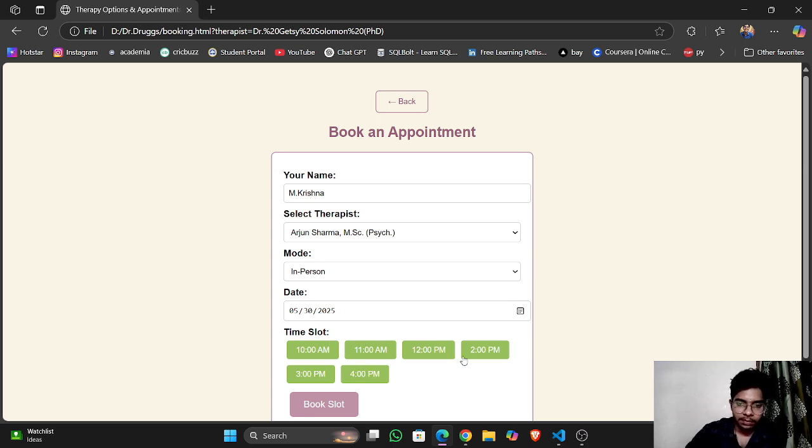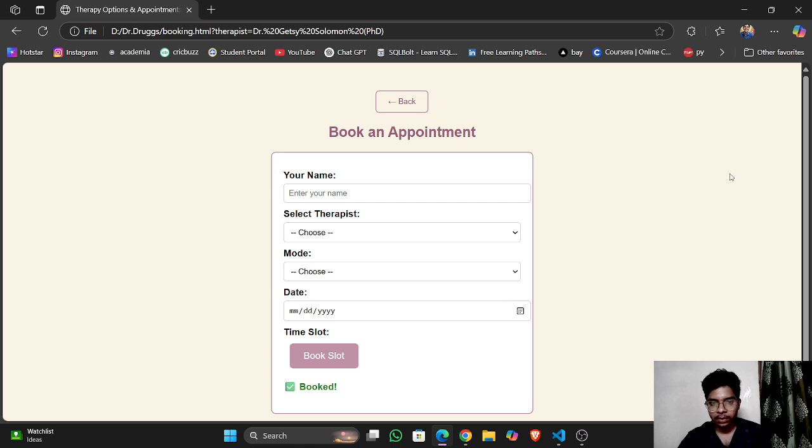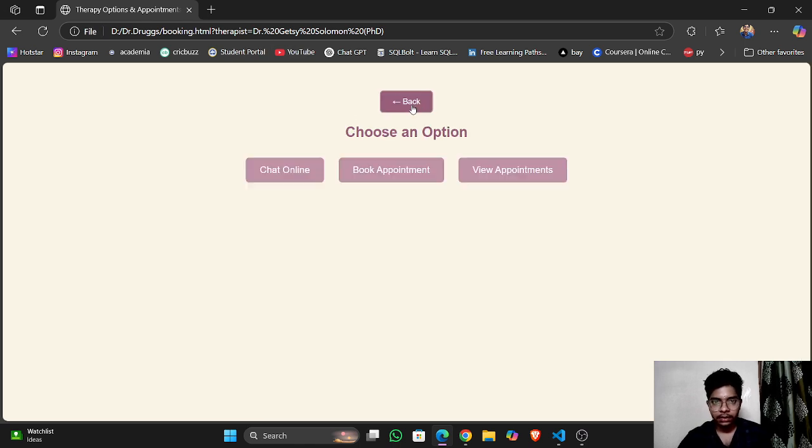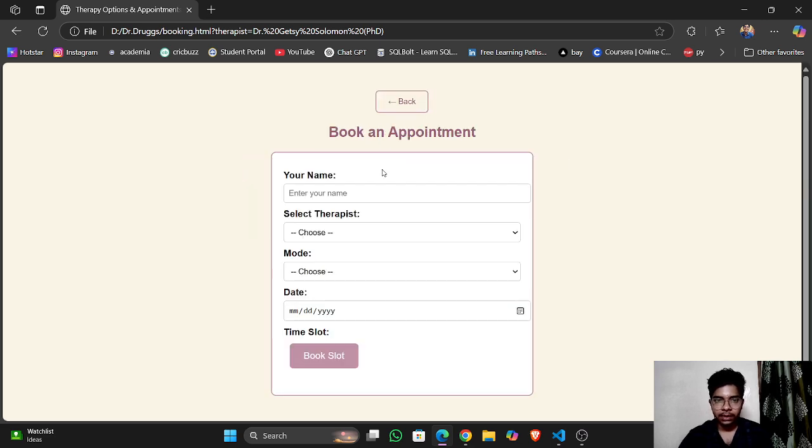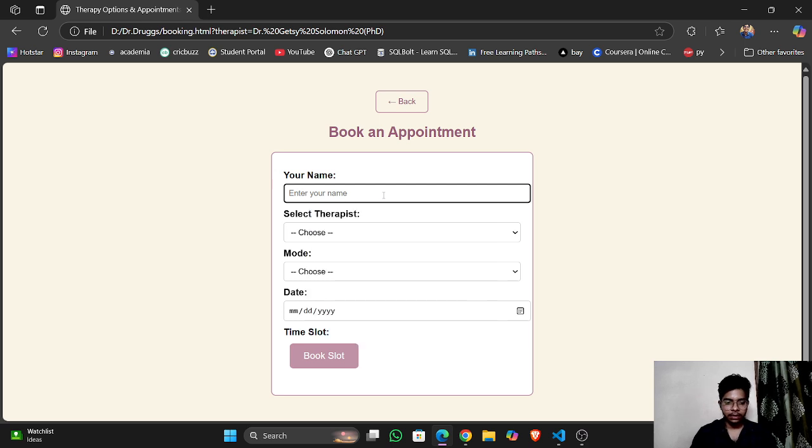So let's book this at 2 p.m. The slot has been booked. View appointments. See, these are the slots which I have previously booked: Arjun Sharma, M. Krishna at 2 p.m. So book another appointment.